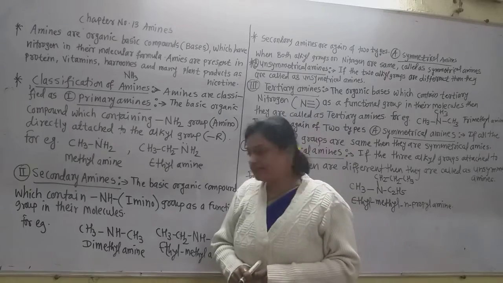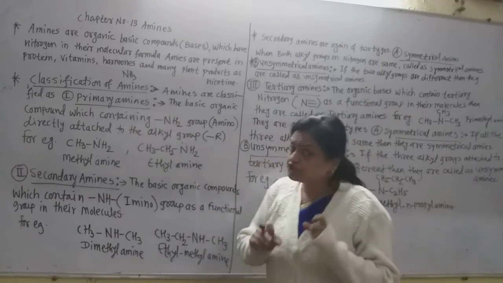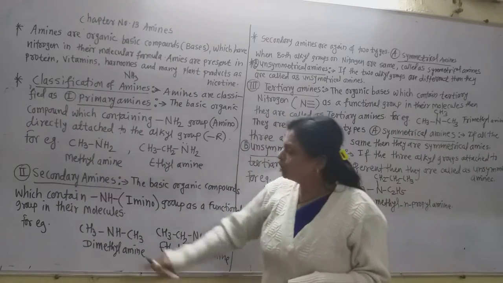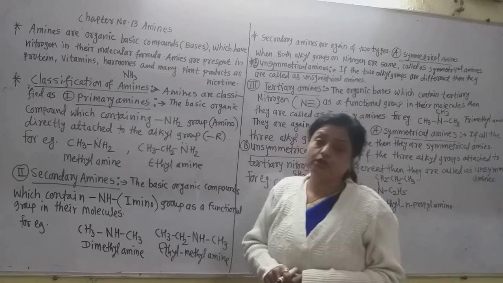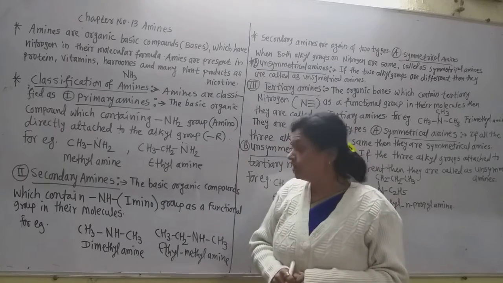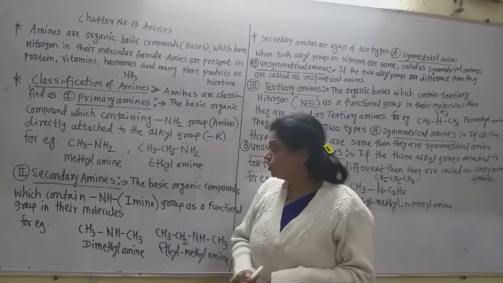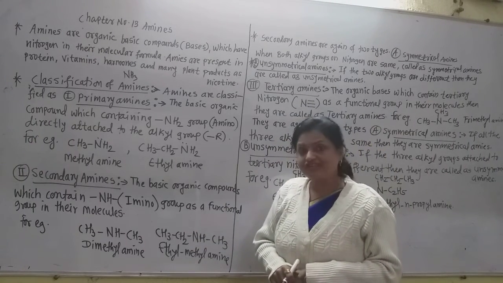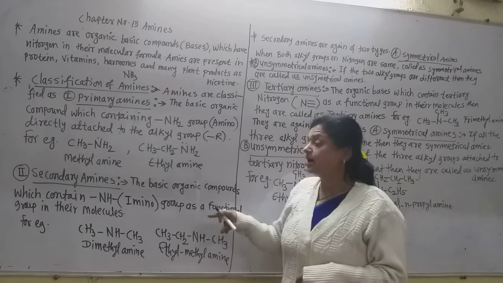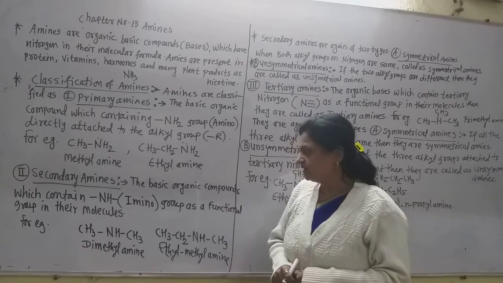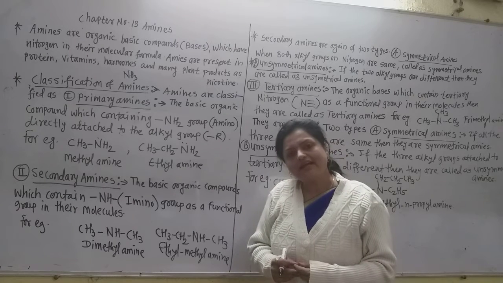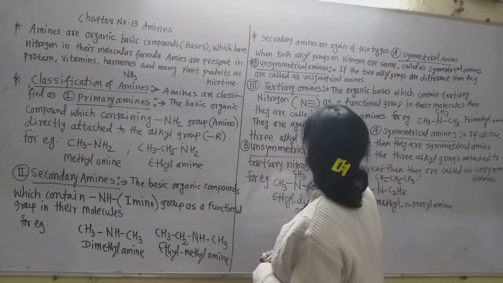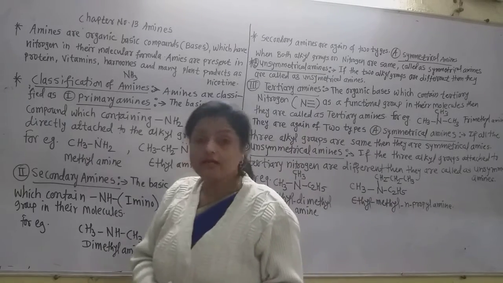Now secondary amines. In secondary amines, a special group is present. It is called the imino group. Both of the hydrogen atoms of ammonia are replaced by alkyl groups. So the basic organic compound which contains the imino group, dash NH dash, as the functional group is called a secondary amine. Now secondary amines are again of two different types: symmetrical secondary amines and unsymmetrical secondary amines.